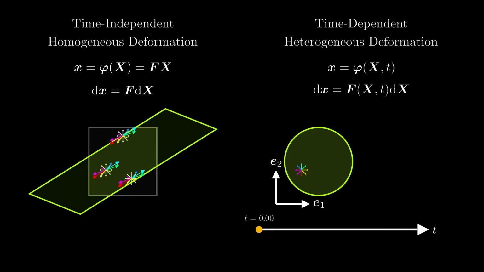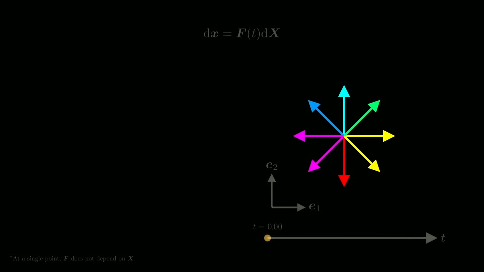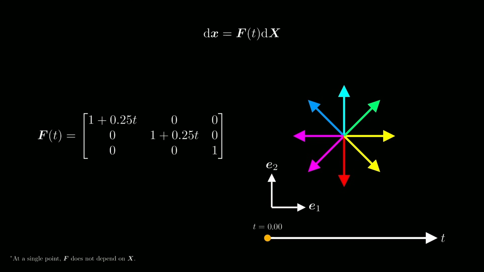Okay, to get a better feeling of what the deformation gradient is doing, let's take a look at some examples at a single point. If we consider the deformation gradient at a single point, it is not a function of X, it's just a function of time. Here's an example of F that expands the line elements. Because the deformation gradient only tells us how the line elements deform and not how they translate in space, I keep the origin of the arrows fixed during the deformation.